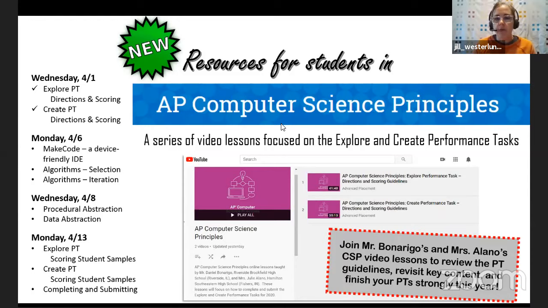It's Mr. Bonarigo and Miss Alano from Indiana. Mr. Bonarigo's from outside Chicago. And they will be covering with you, the CSP students, things about the Explore Performance task and the Create task. So if you happen to be taking both courses, be sure to watch those so that you know all the particulars and check in with your teachers. And if you have friends or siblings taking Principles, please let them know.